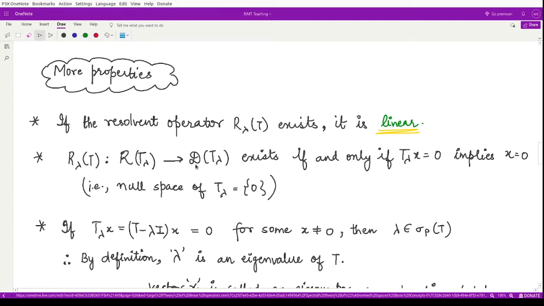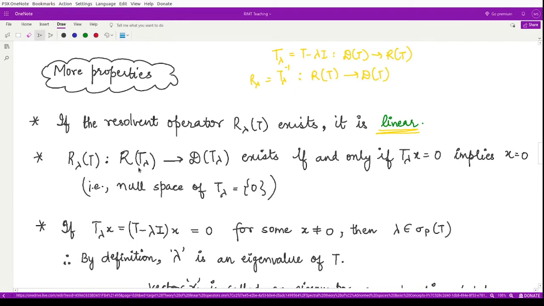Another property is that T lambda was T minus lambda I, and it was defined from the domain of T to the range of T. So the inverse operator T lambda inverse, which is nothing but R lambda, would be defined from the range of T to the domain of T. So that is what we are writing here.